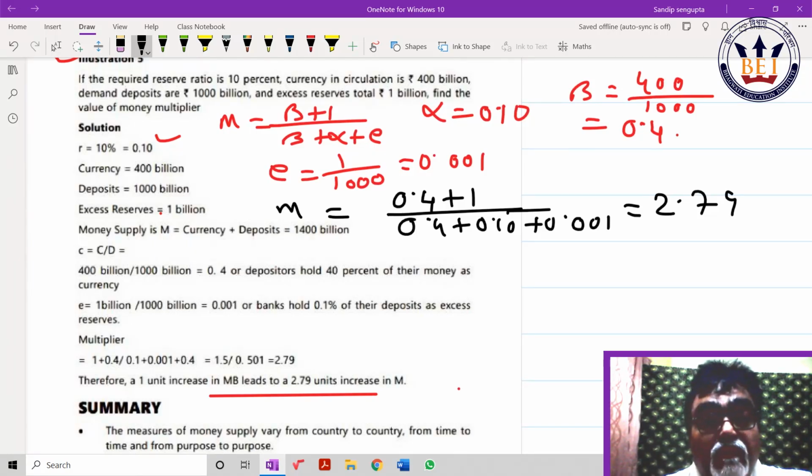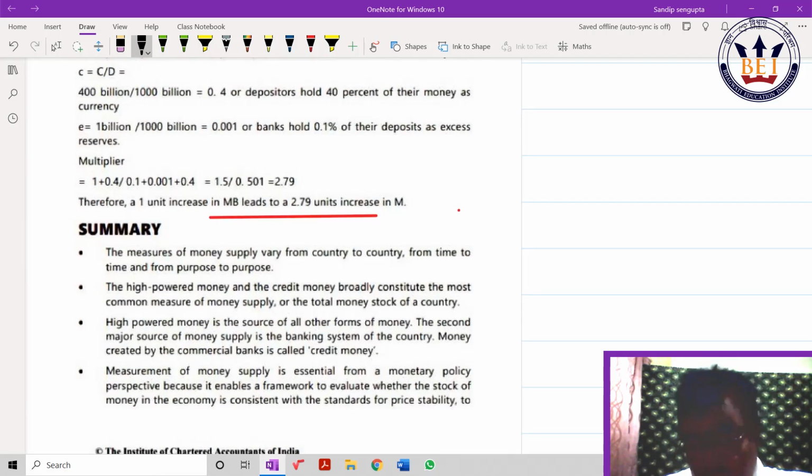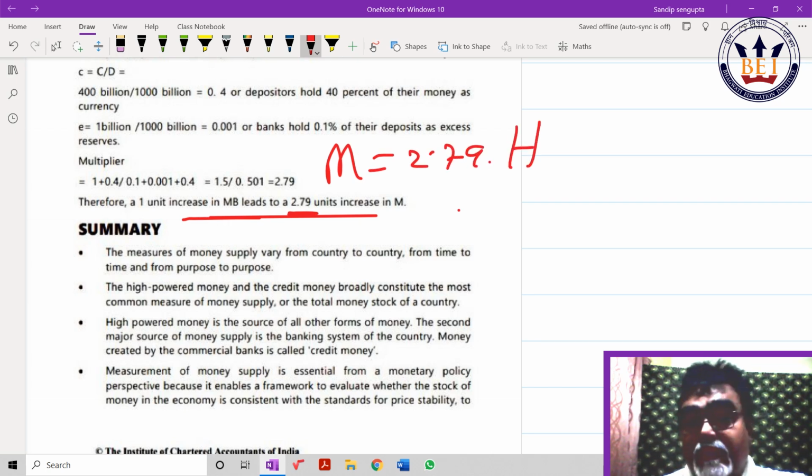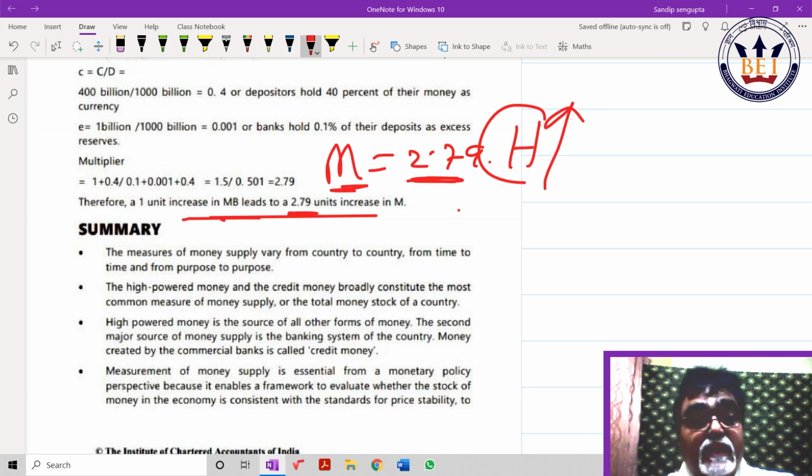The money multiplier value is 2.79, which means 2.79 into h, and h they call MB, high powered money. If h increases, m increases by more than 2.79. That is why I gave that. Please, money multiplier and excess reserve should be taken care of in a perfect way, my dear student. COVID-19 and all this part you can just brush up. But what is more conceptual, I just wanted to help you better, please.